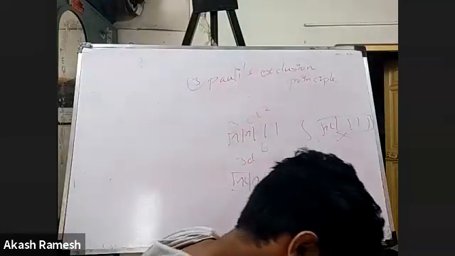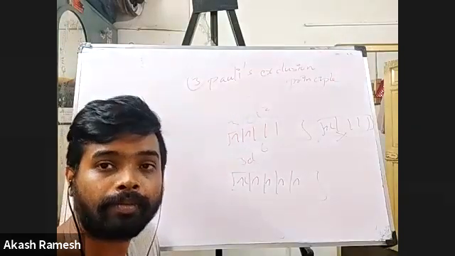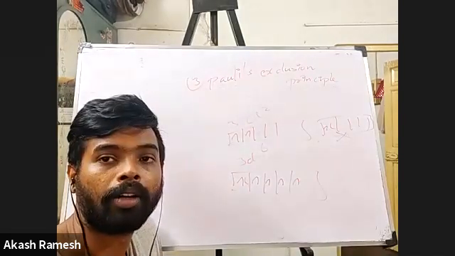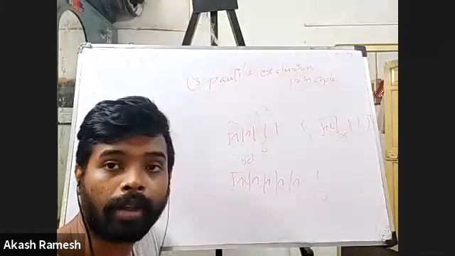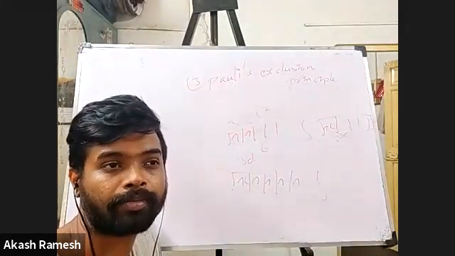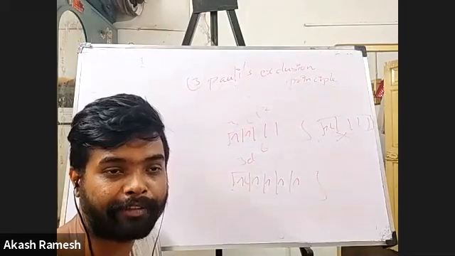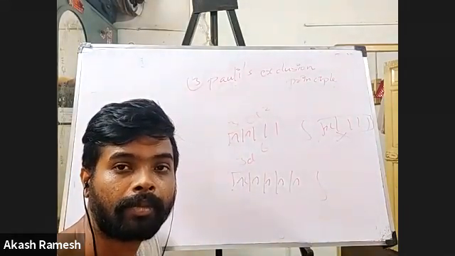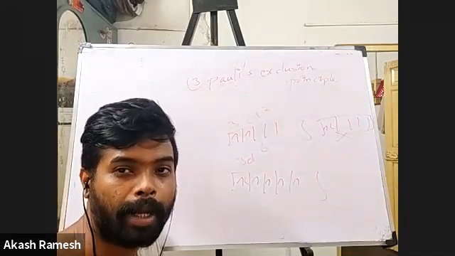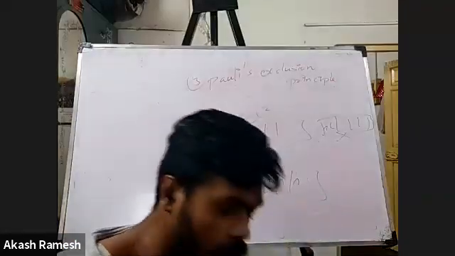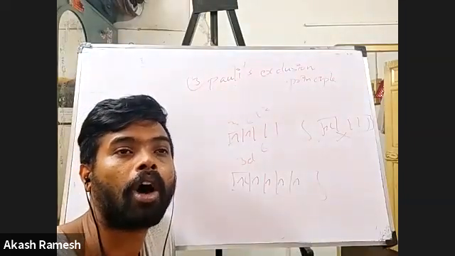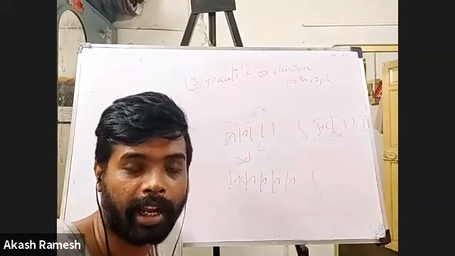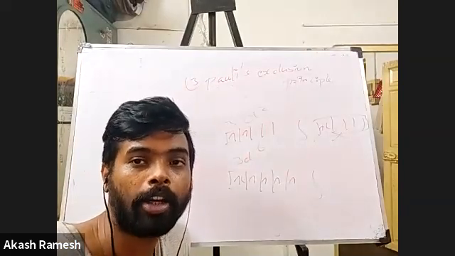Take down the statement. No two electrons can have all the 4 quantum numbers to be same.